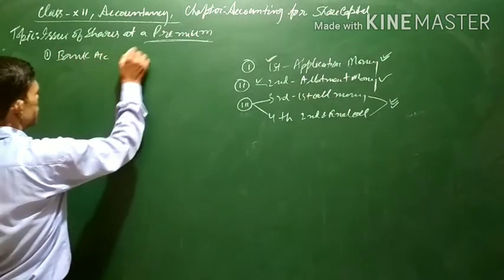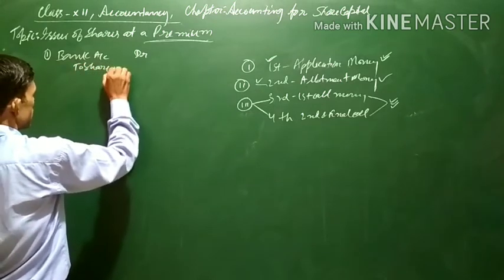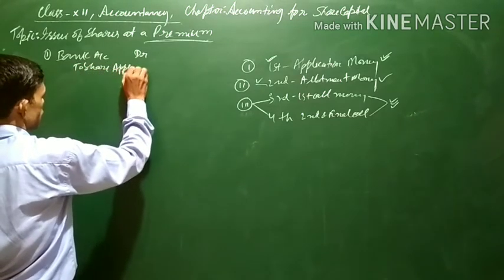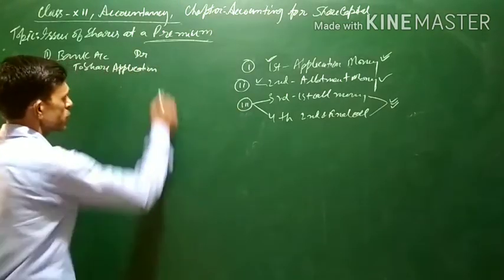Bank account debit to share application account.